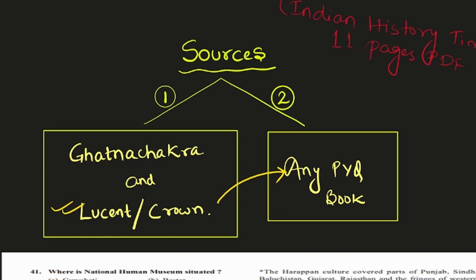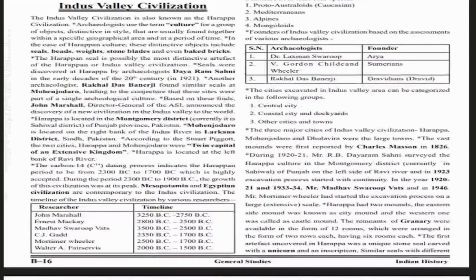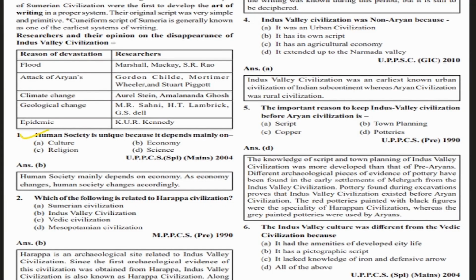If you are someone whose syllabus is over in maths, reasoning and English and you have ample time with you, then you can come back to the Ghatna Chakra book. Now what Ghatna Chakra does is that it gives you a summary, like this is a theory that you can get, and from this theory directly below you have MCQ questions related to this. So when you read the theory part and immediately solve MCQs from that section, it becomes easier to retain. That is why I am recommending Ghatna Chakra, but it will be time taking, so it is advised only for those who have completed their syllabus, as I have told you many times now.